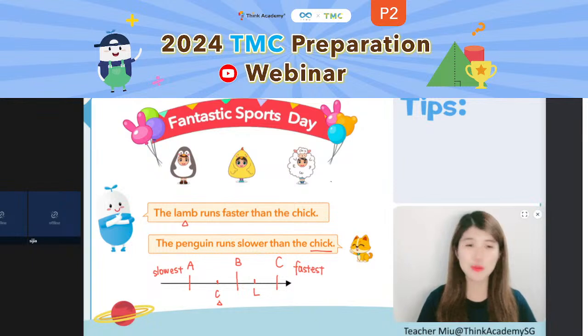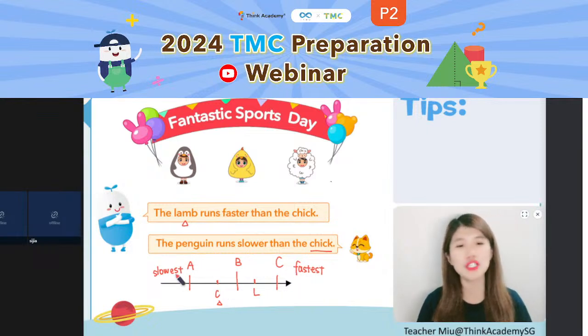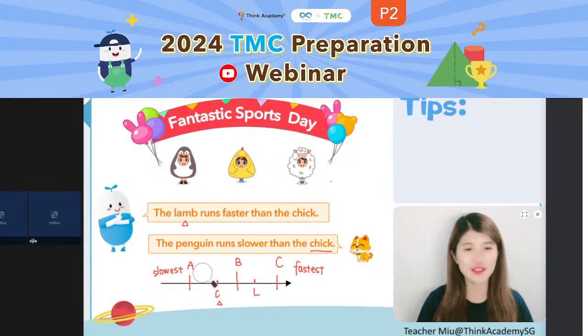All right. This one is easier because we already got the cheat here. The fastest one should be at the right, and the slower one should be at the left. The penguin runs slower. So slower means at A, right? So this is A, the slower penguin.